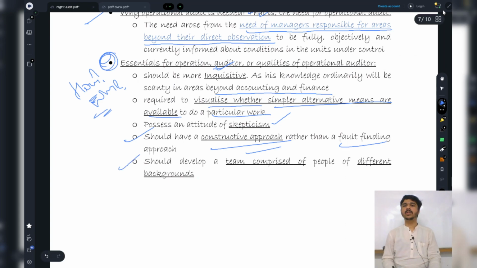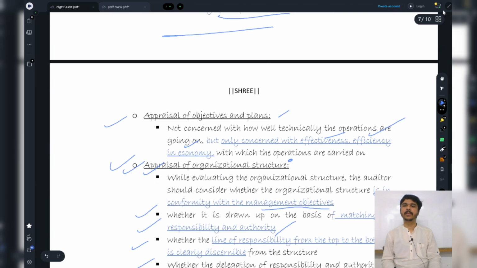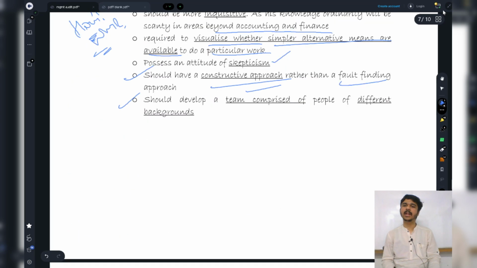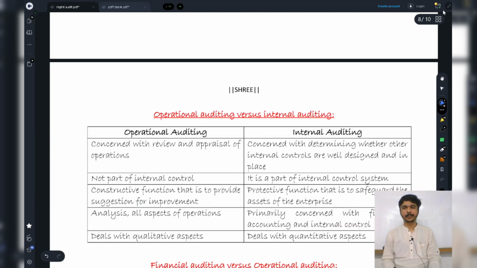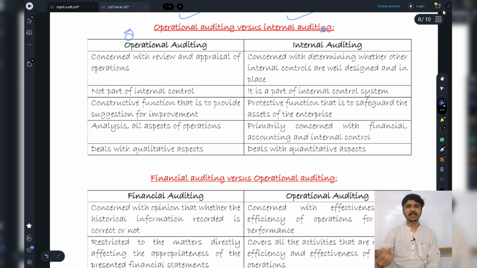And last is, I should develop a team comprised of people of different experiences. Only then will I be forming a good legacy of audits. Now, operational audit versus internal auditing. What do operational audit and internal auditing differ in? Which parts are completely different, exclusive?